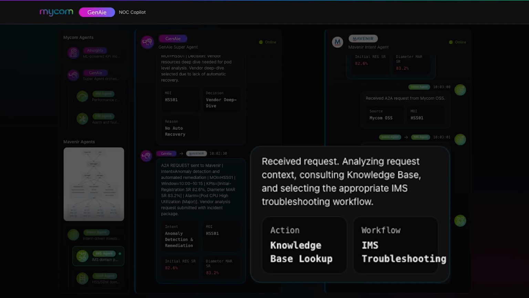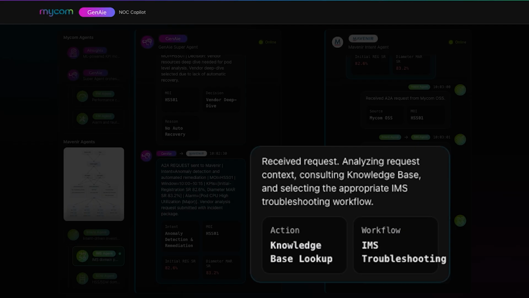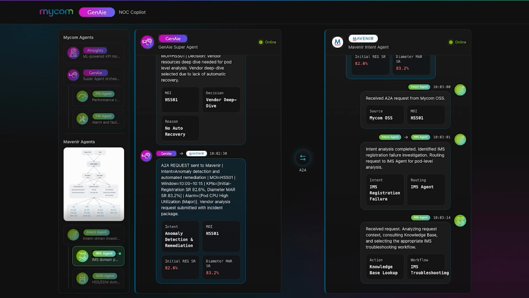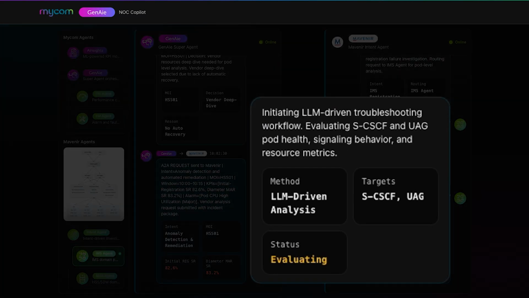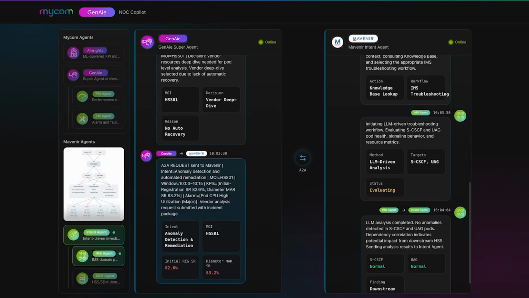When the IMS agent receives the request, it analyzes the request context, consulting the knowledge base, and selecting the appropriate IMS troubleshooting workflow. I can see that the IMS agent is now initiating an LLM-driven troubleshooting workflow, evaluating S-CSCF and UAG pod health, signaling behavior, and resource metrics.